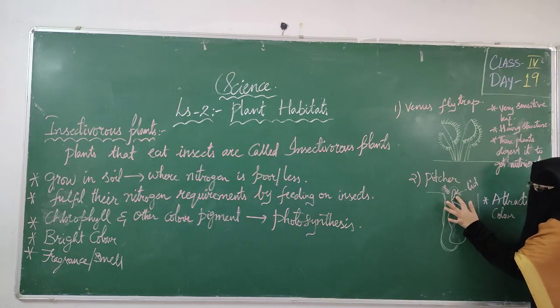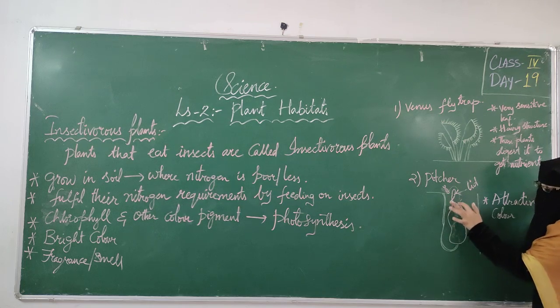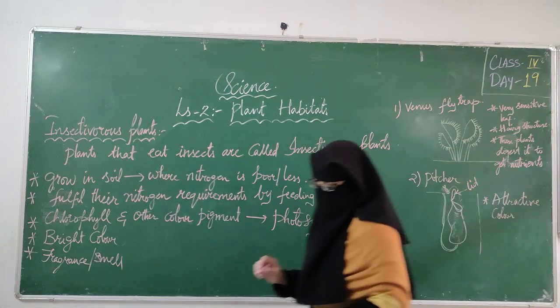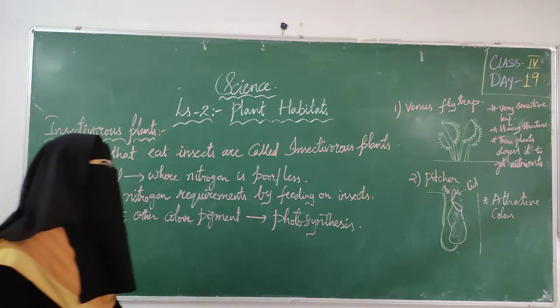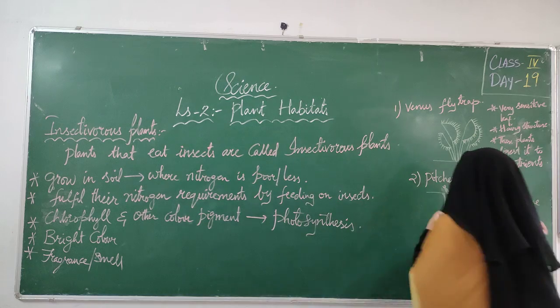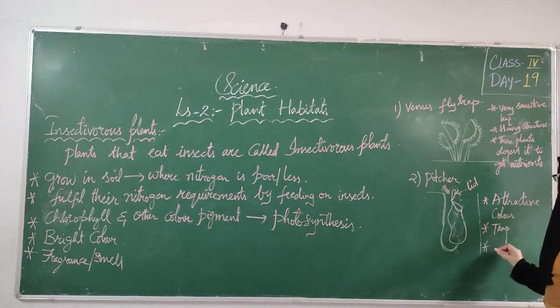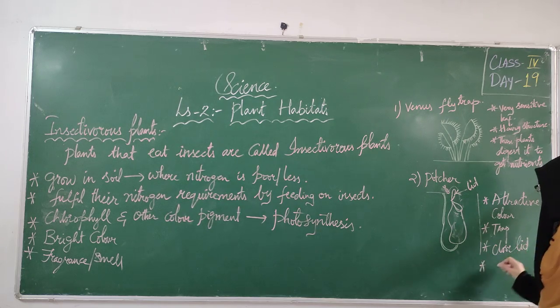We are having one lid. They will close this lid and trap the insect. First of all, they will trap it, put that insect inside and close this lid. Okay. The plant does not allow the insect to go out. First of all, they will trap the insect and close the lid, and they do not allow the insect to go out.